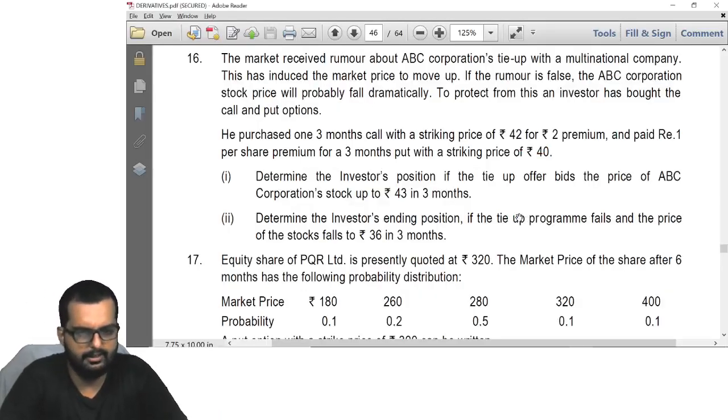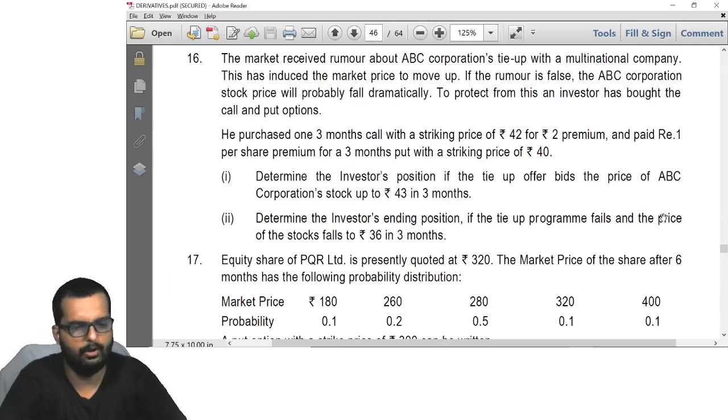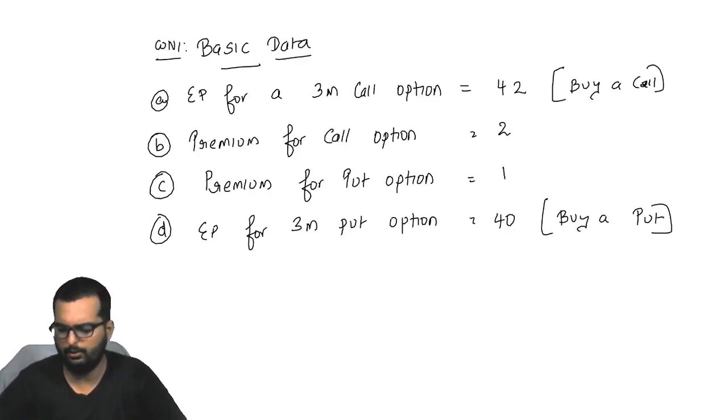Okay, he has purchased the call and paid rupee 1 premium for the put. So he has done buy a call, and what has he done? He has done buy a put. Alright. Determine the investor's position if the tie-up offer bids the price up to 43 or if the price falls down to 36. Something similar to what we did earlier, friends. Can you please write down this in your books now?